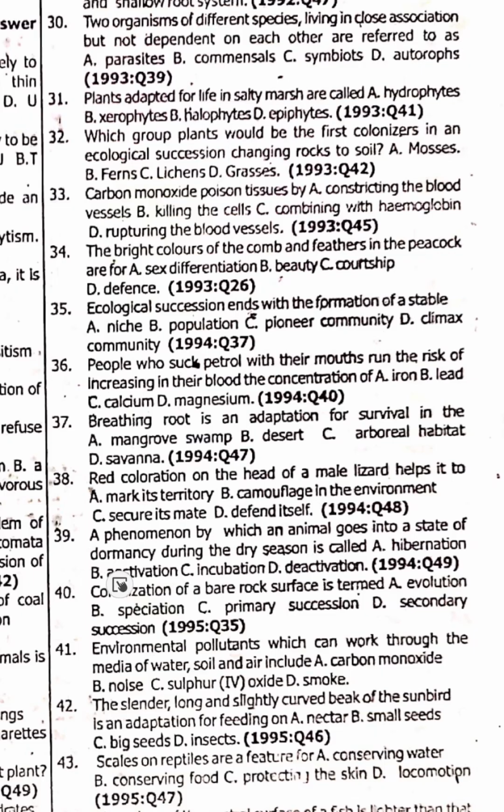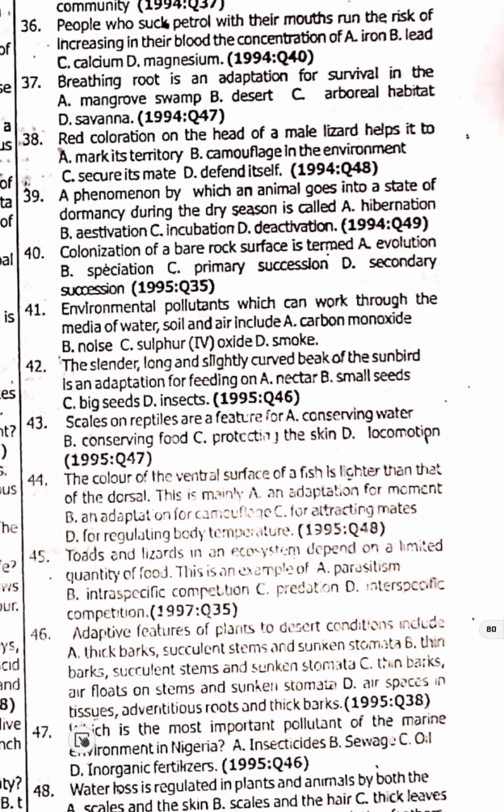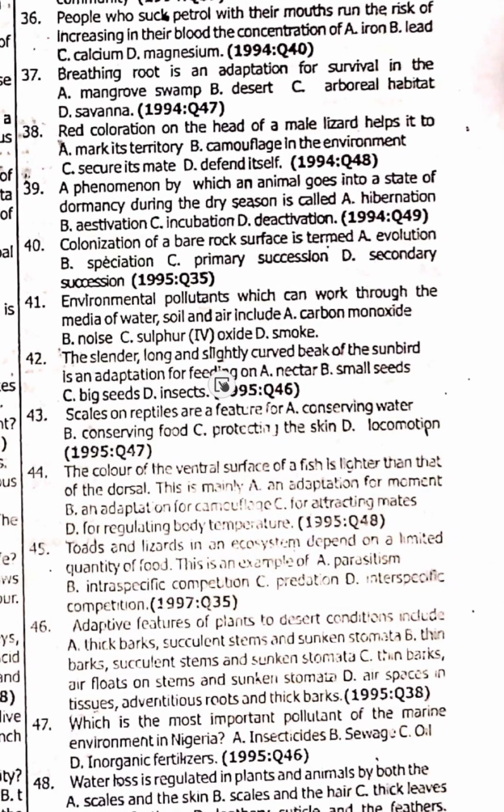Most students used to misplace the two. Be careful. 40. Colonization on a bare rock surface is termed primary succession. 41. Environmental pollutants which can move through the media of water, soil, and air include sulfur dioxide, sulfur oxide. Number 42. The slender, long, and slightly curved beak of a sunbird is an adaptation for nectar.